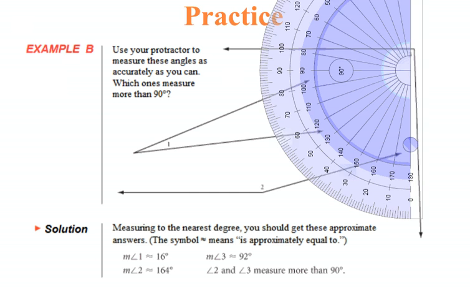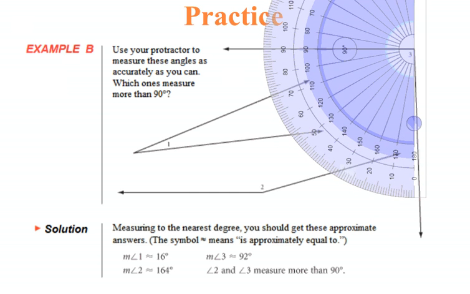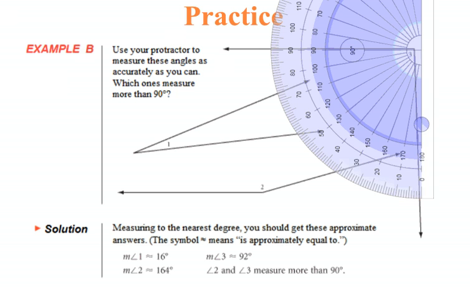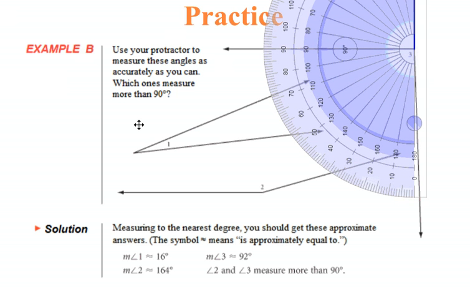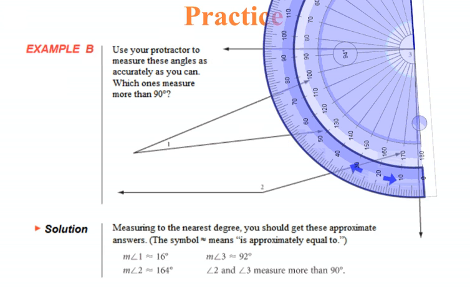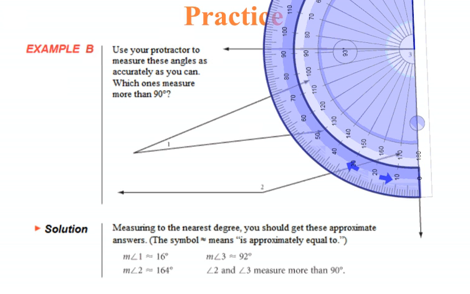Put the 0 mark of my protractor, or excuse me, the center mark of my protractor on the vertex. There we go. And put the 0 mark on one of the rays. Looks pretty good. And we can see that this angle comes out to be about 92 degrees.